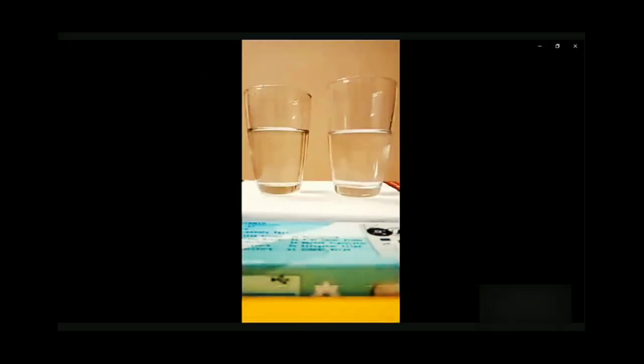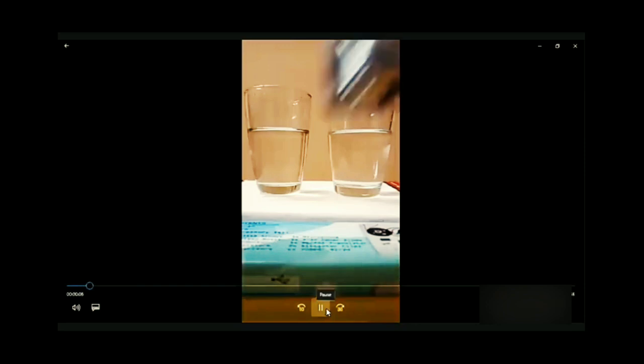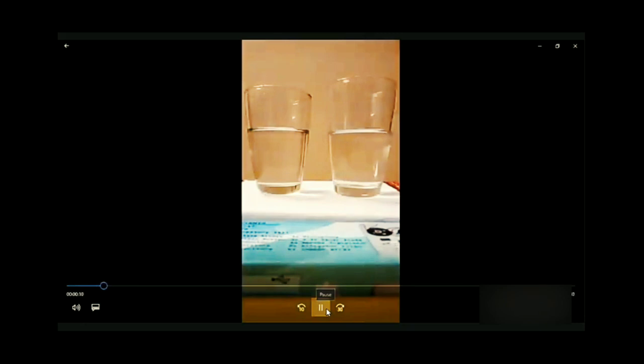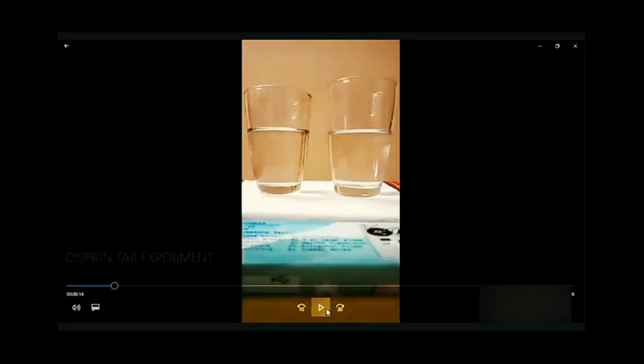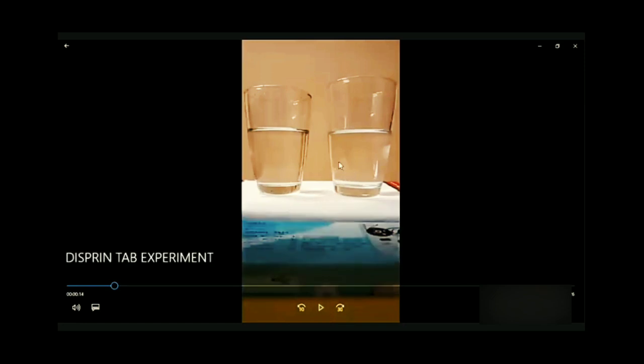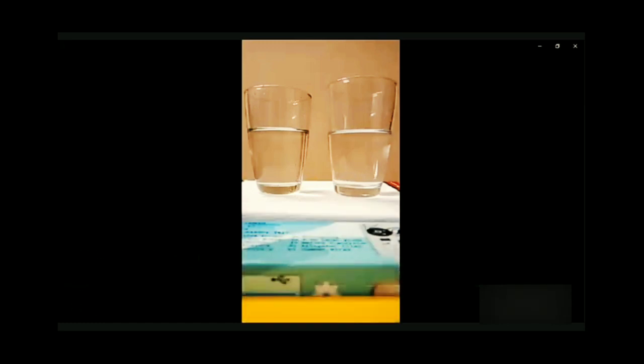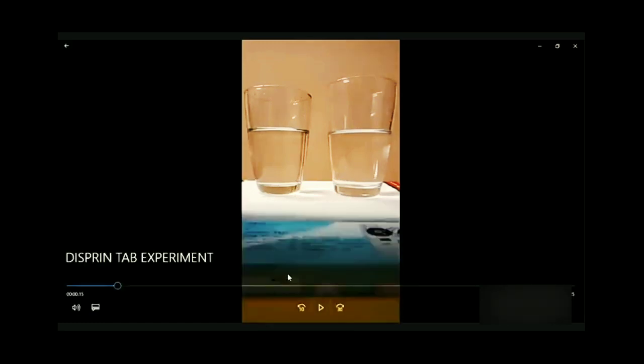Here I have taken two glasses, and I am showing some disprin tablets that are commonly available in the market. You can buy them from any pharmacy. We take ordinary water in two similar glasses, and now I put the entire tablet into this water. Now let's see what happens.